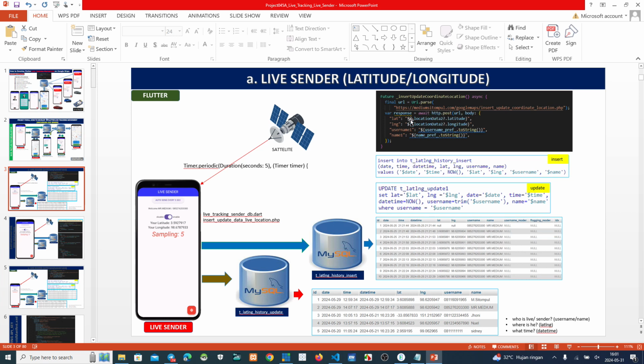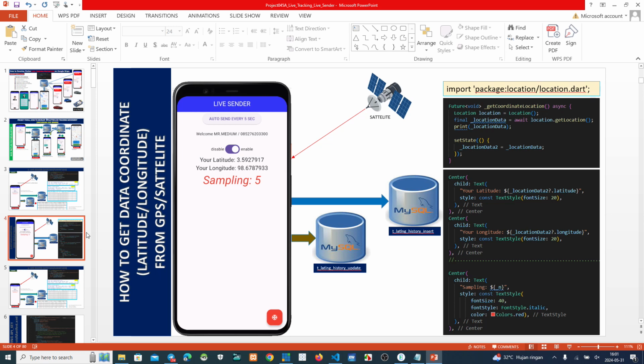We send this data to the server, and this is a function. We use a package from Flutter, the location package. This function receives the coordinate data, latitude and longitude, from the GPS satellite. Then we set the latitude and longitude on the virtual device.